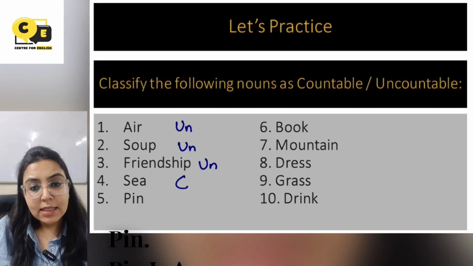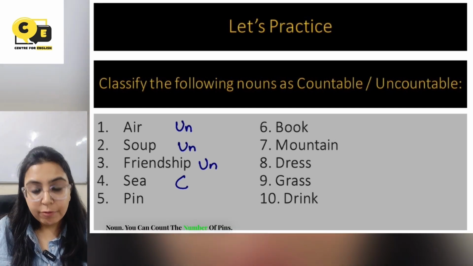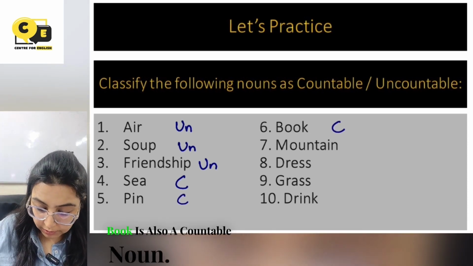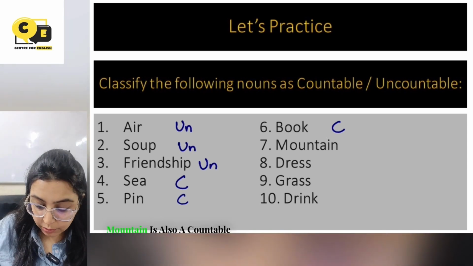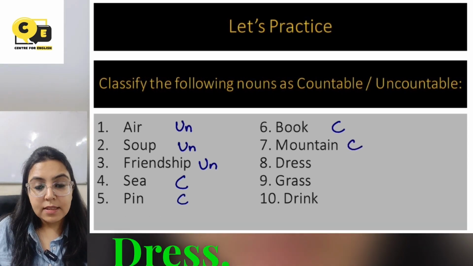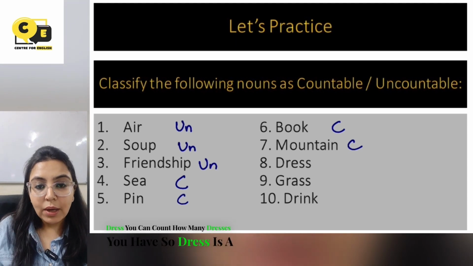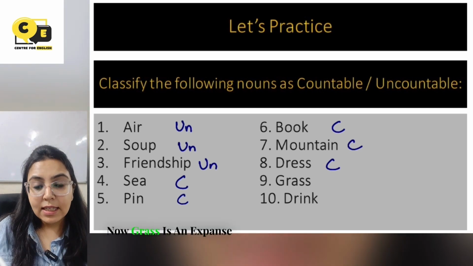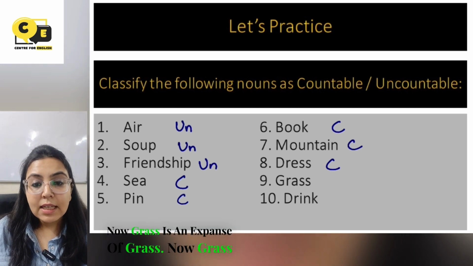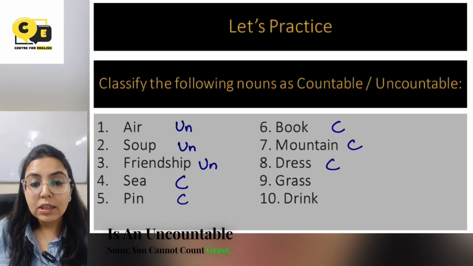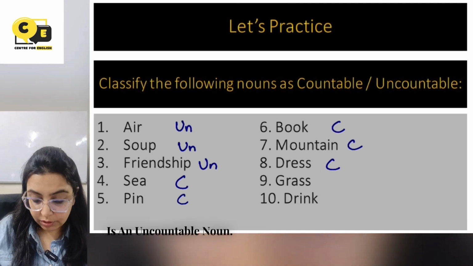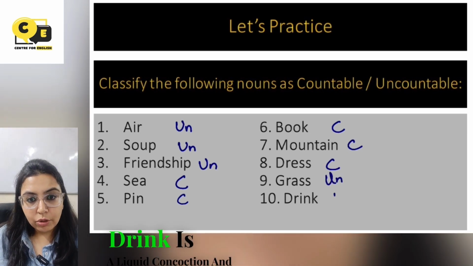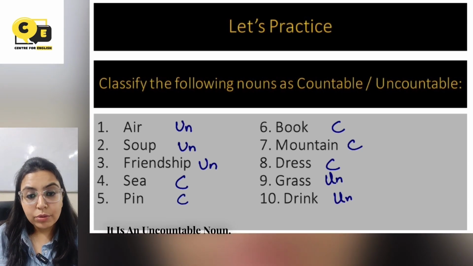Pin. Pin is a countable noun. You can count the number of pins. Book. Book is also a countable noun. Mountain. Mountain is also a countable noun. Dress. Dress, you can count how many dresses you have. So dress is a countable noun. Grass. Now grass is an expanse of grass. Now grass is an uncountable noun. You cannot count grass. Grass is an uncountable noun. Drink. Drink is a liquid concoction and it is an uncountable noun.